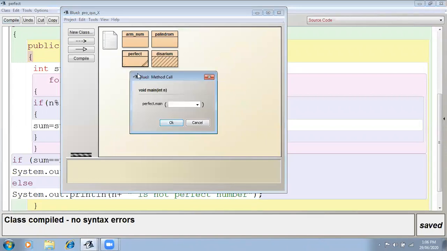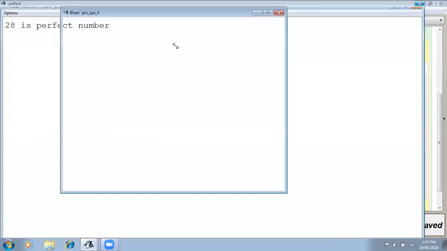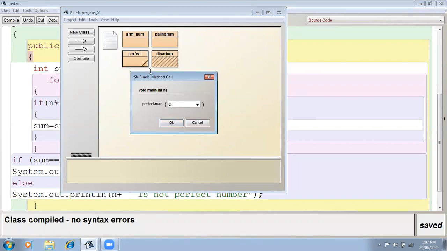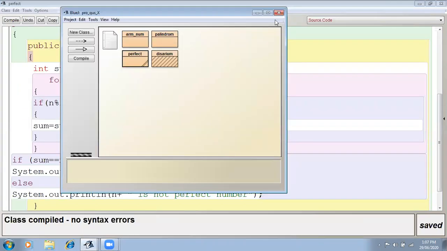Void main. We'll take the example 28. 28 is a perfect number. Now we'll take any other example. The number is not perfect, like 27. 27 is not a perfect number. I hope it is clear.